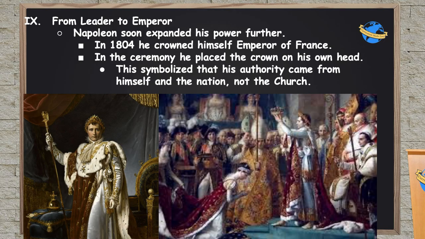But right before the representative of the church is about to put the crown on his head, symbolically showing that the church made him king, he grabs the crown into his own hands and places it on his own head.